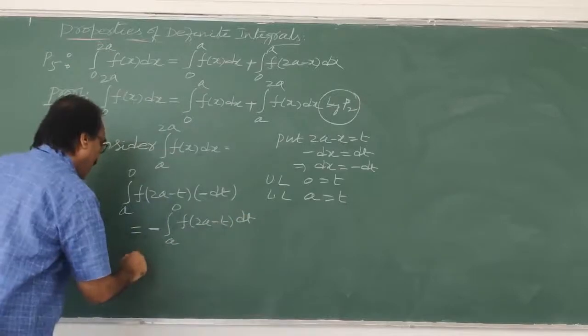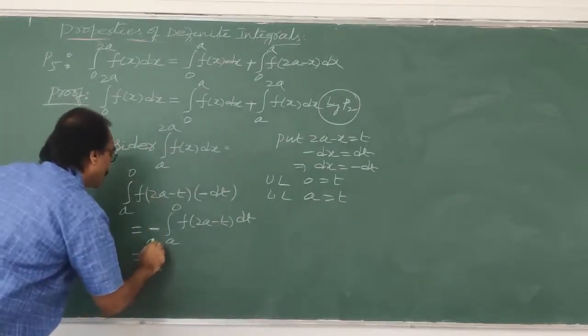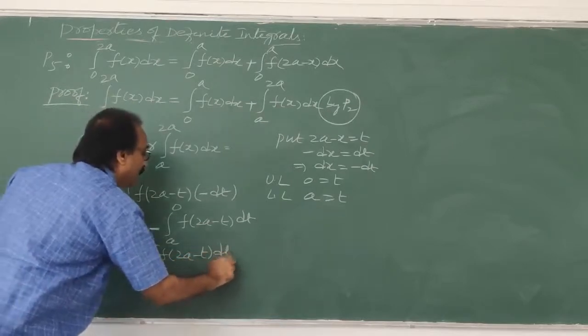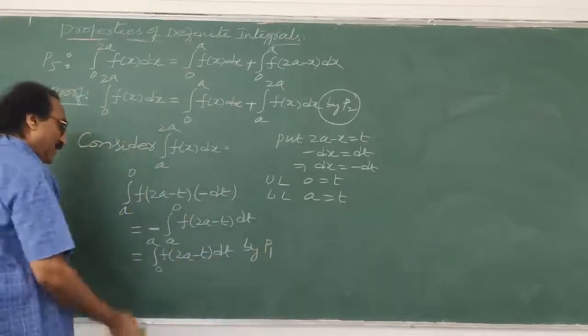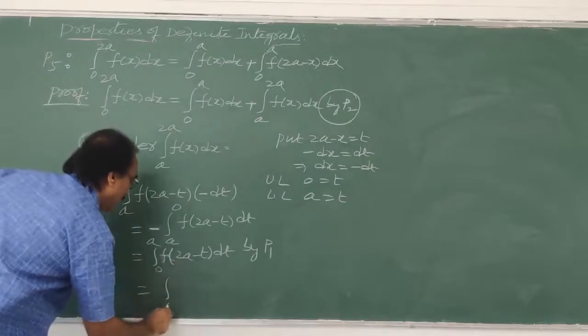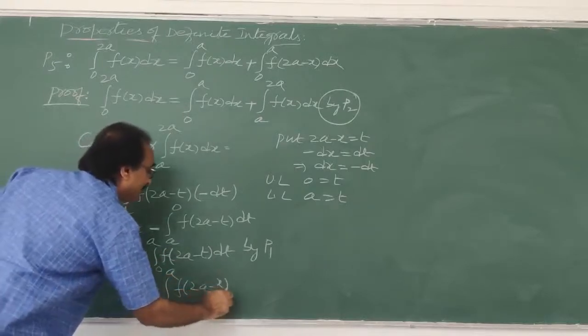This I know by the property. Minus gone means the limits will change: integral 0 to a f of 2a minus t dt, by property 1. We did so many problems by property 1. Now again, integral 0 to a f of 2a minus x dx.